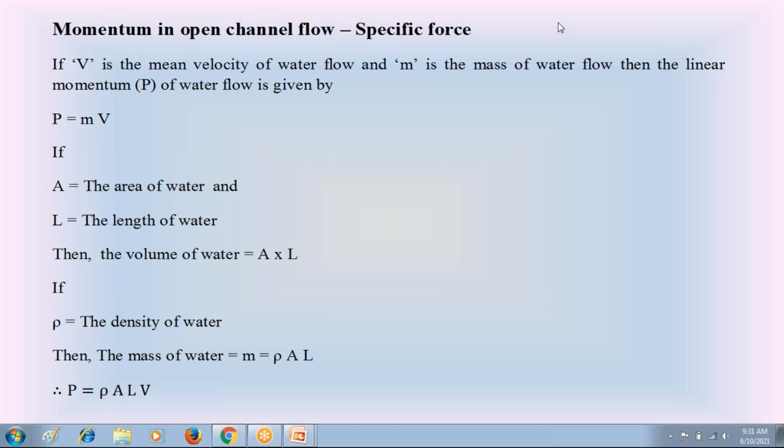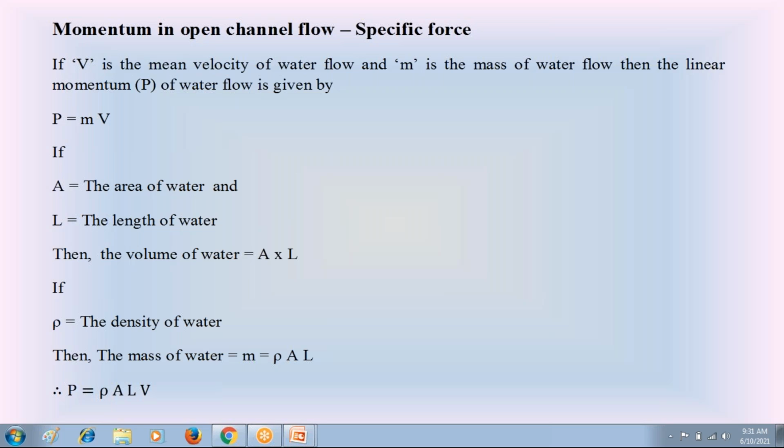Good morning, students. Last class, I explained the linear momentum of water flow in open channels. So far, we discussed in open channels the specific energy and critical depth in Unit 1. In Unit 2, we have another important concept, the specific force concept.